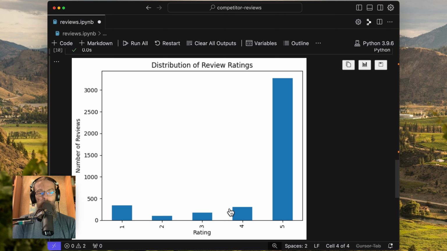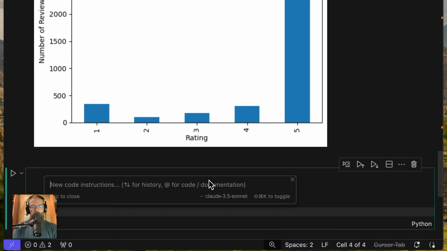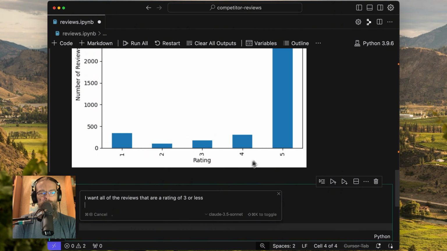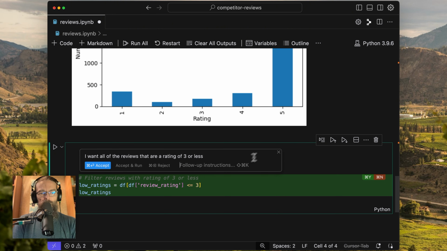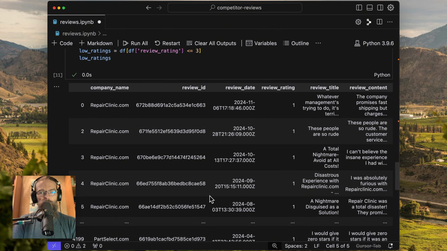When people leave reviews on your product, more often than not, they're going to give you a 5-star or a 1-star. There's usually not 2, 3, and 4 in the middle for the most part, but this isn't totally atypical. So what we want to do is, I want all of the reviews that are a rating of 3 or less. So we'll do that. That's fairly straightforward. Accept that, run it. So this is giving us everything under 3.